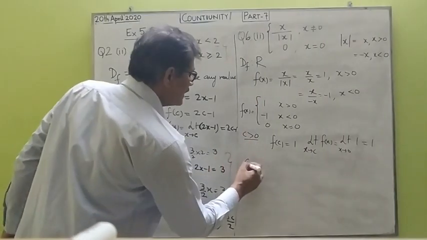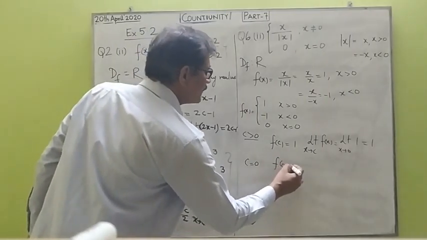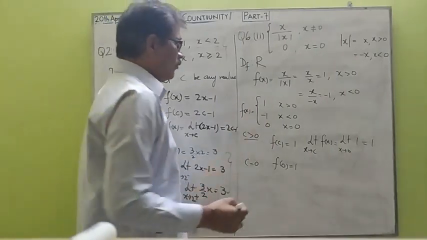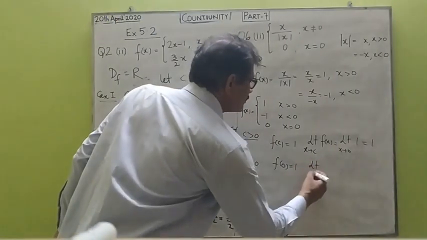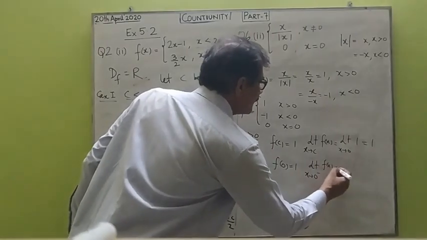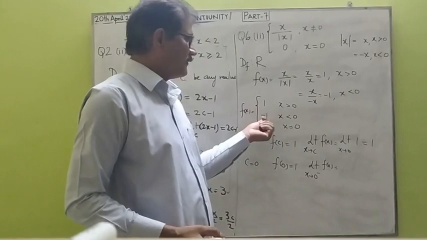Now, when c is equal to 0, what is f of 0? You can see that f of 0 is defined as 0 here. Moreover, consider limit extending to 0 negative of f of x. Which function do we use for negative x? It is defined by minus 1.